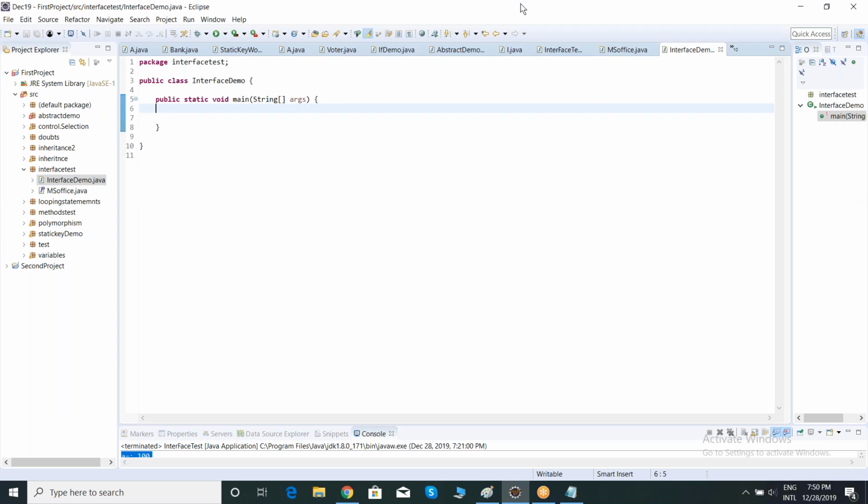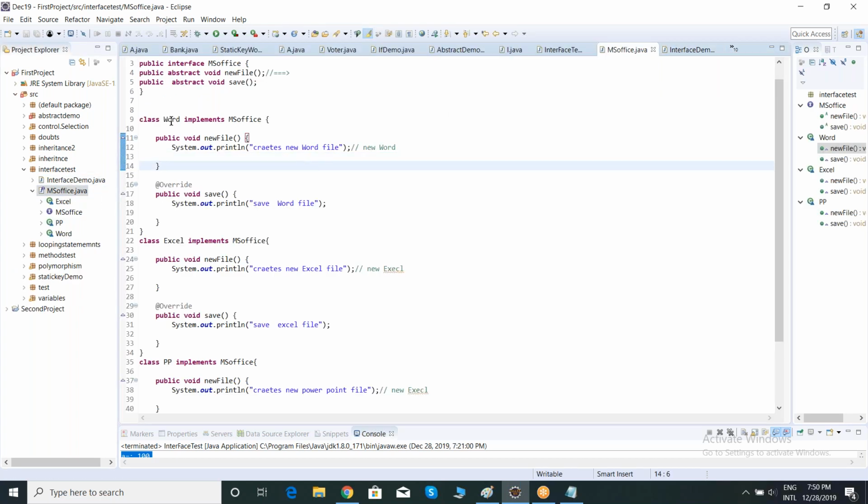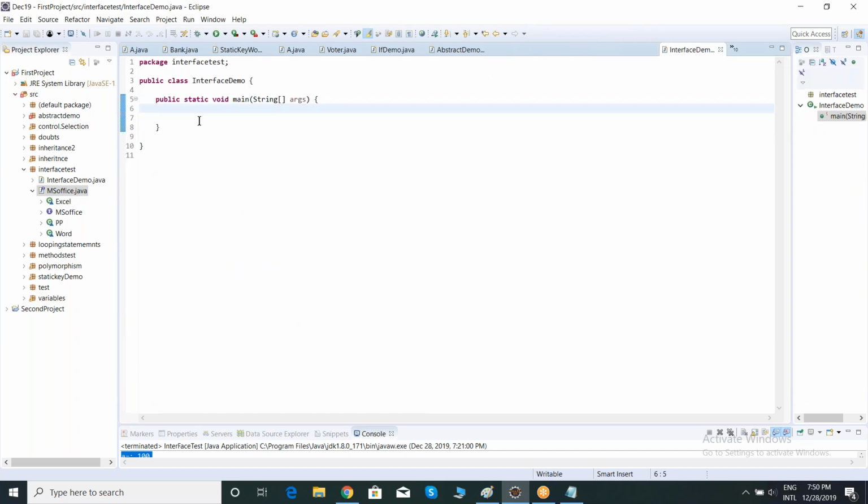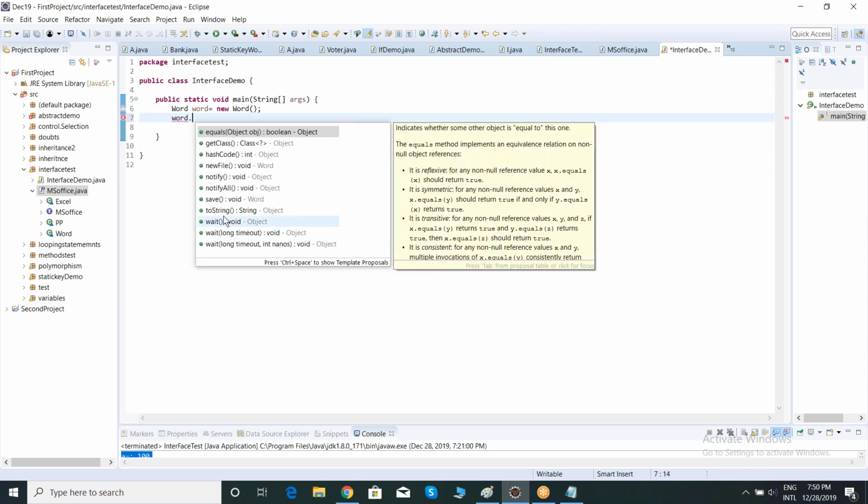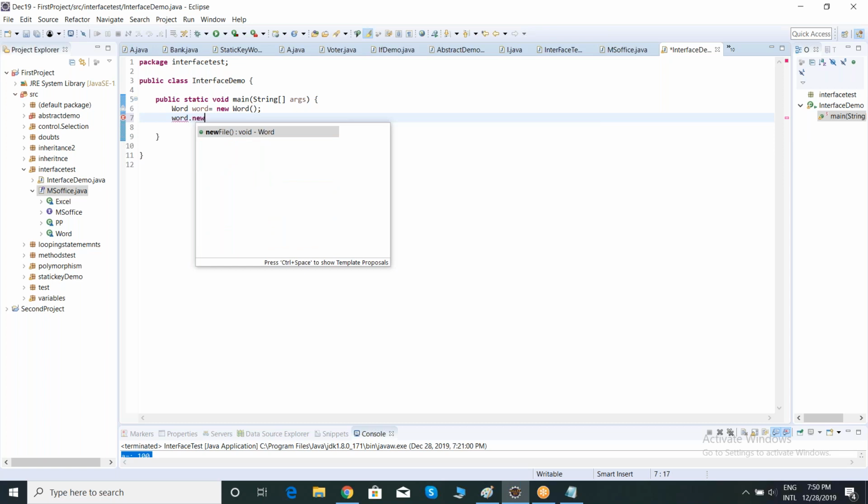Anyone? The class name. Exactly. See here, what is my class here? Word. I want to execute new file. Go to another class and create an object for that class. How to create it? Class name, object name, or you can write it like this: small word equals new keyword, class name, parenthesis. Now the object got created for my Word class. Now object dot, see here, where is that new file? New file. Observe, team, let me execute.